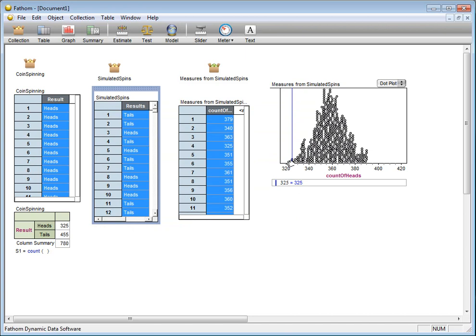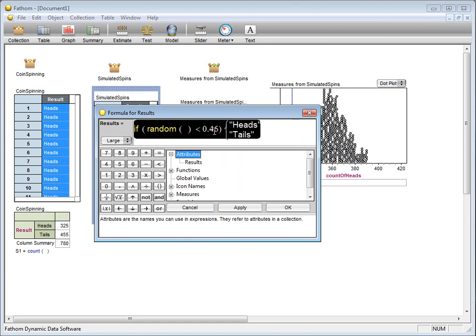Okay, now a few dots lie to the left of the blue line, but that's still 3 out of 500, and I know that's an incredibly small empirical p-value. I'm not even going to bother to compute the empirical p-value quite yet. We know that we have enough evidence to reject the null hypothesis that the true proportion of heads we see under a coin spin is equal to 46%. So let's continue. Let's try 45%.